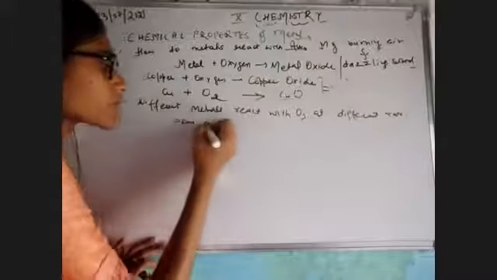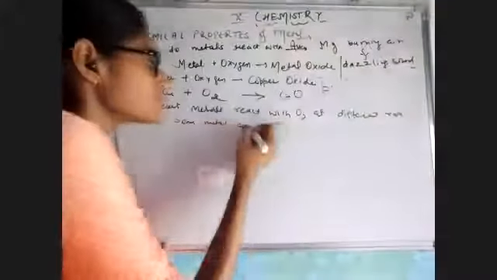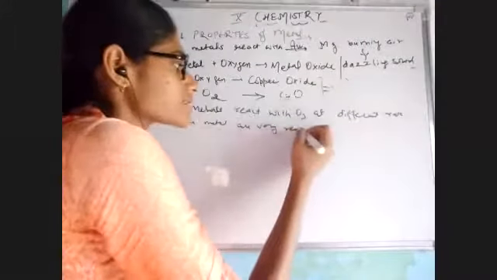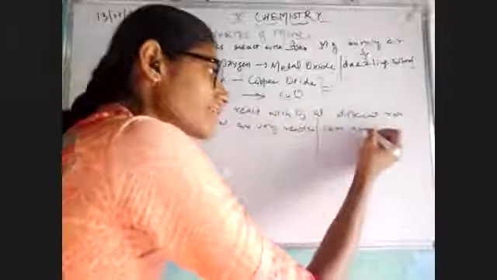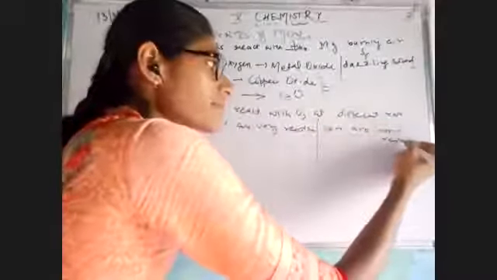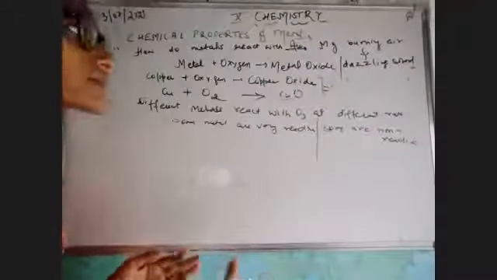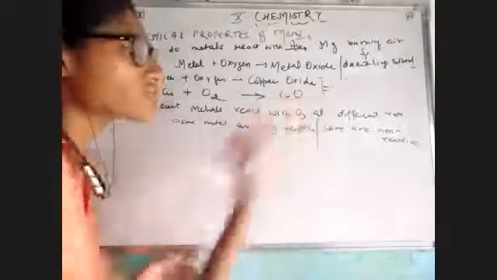That means some metals are very reactive and some are non-reactive or very less reactive. What I mean to say is that every metal has its own nature and it behaves only according to its nature. If its nature tells it that you are very strong, you are very reactive, it would easily react with oxygen to make oxide.